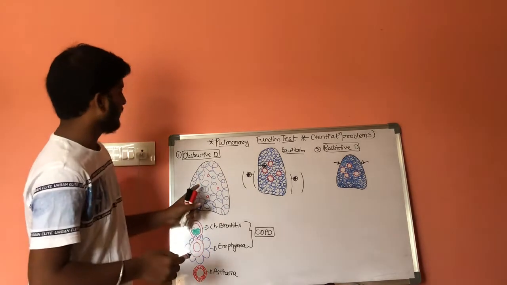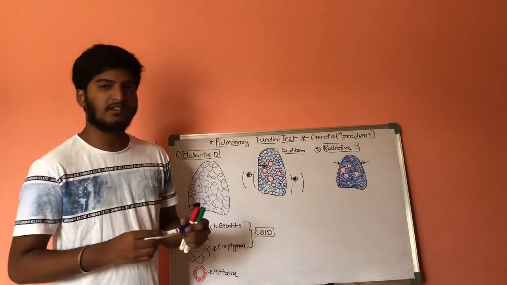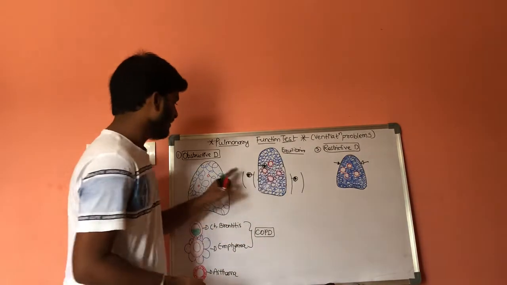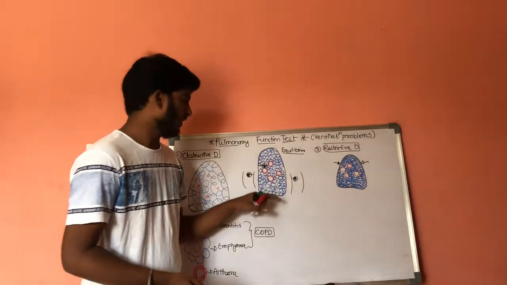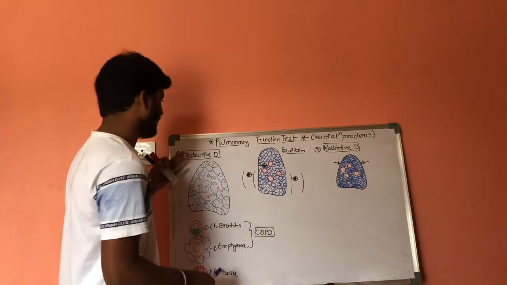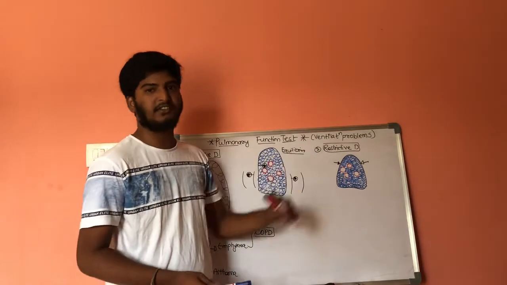This is obstructive disorder, in which the size of the lung will get increased and the density of the parenchymal cells inside the lungs will get decreased. This is obstructive disorder, and this is restrictive disorder.